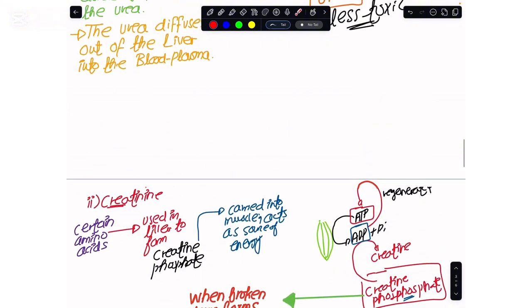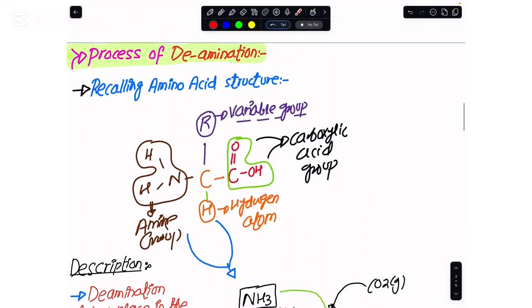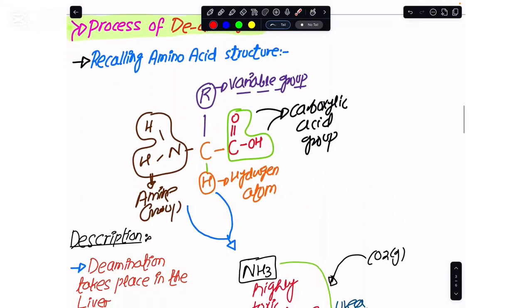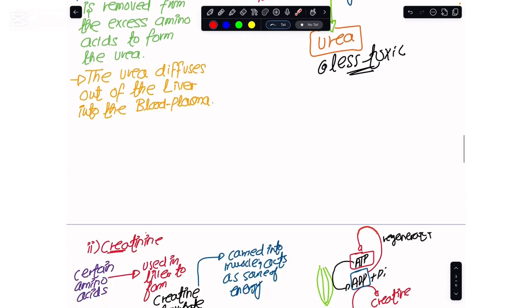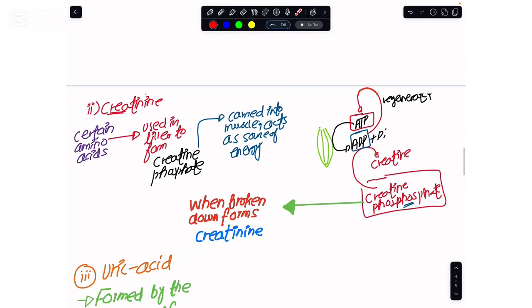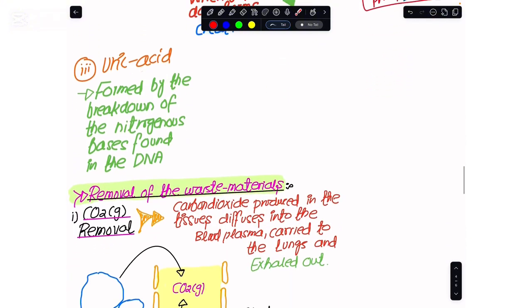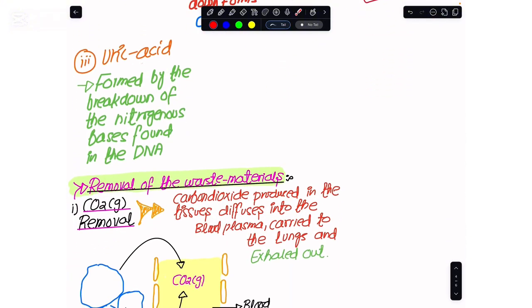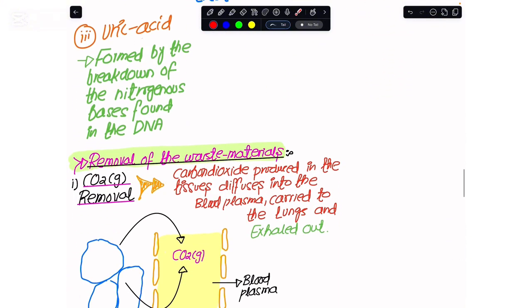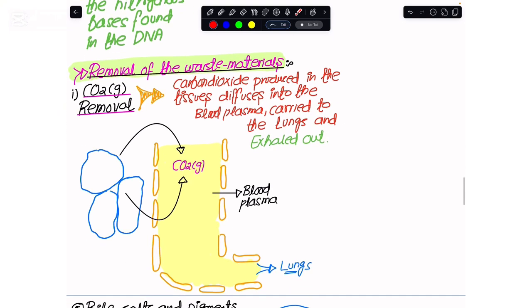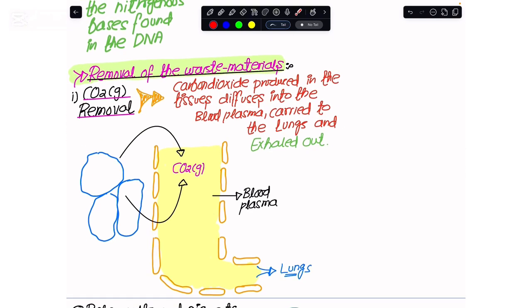So now I hope you are clear on how my body makes urea by the deamination process in the liver, how we make creatinine by the breakdown of creatine phosphate in the muscles, and how my body makes uric acid by the breakdown of the nitrogenous bases in the DNA. Now, the question is how we should remove them.